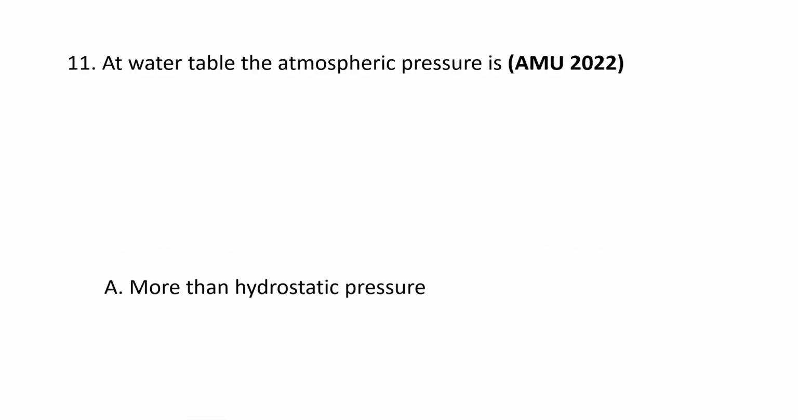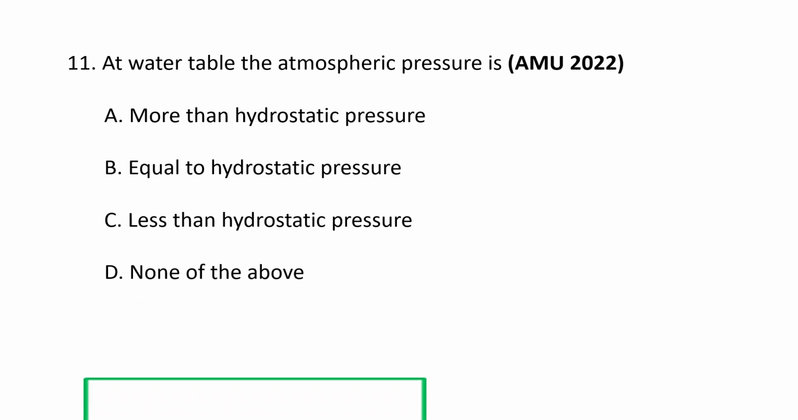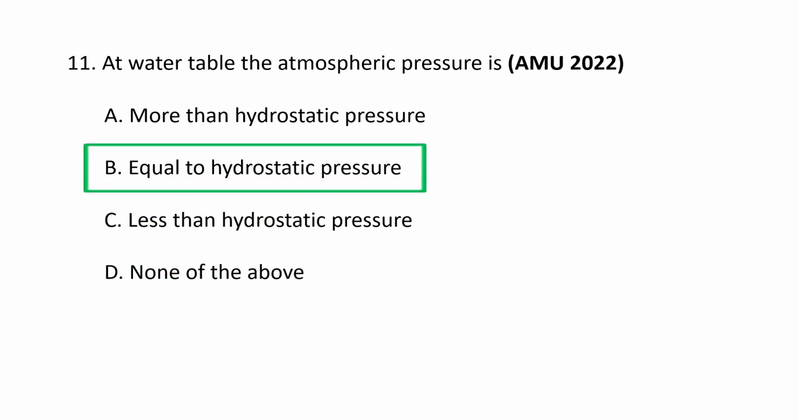Next question. At water table, the atmospheric pressure is A. More than hydrostatic pressure, B. Equal to hydrostatic pressure, C. Less than hydrostatic pressure, and D. None of the above. The correct option goes as B. Equal to hydrostatic pressure.